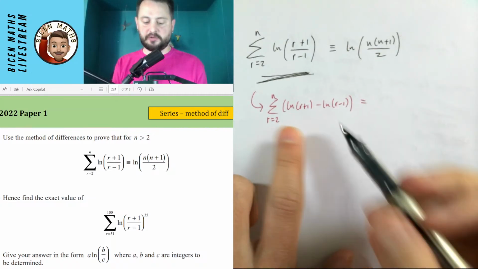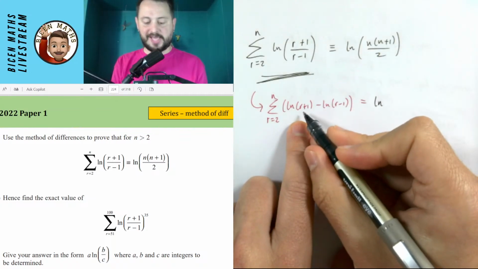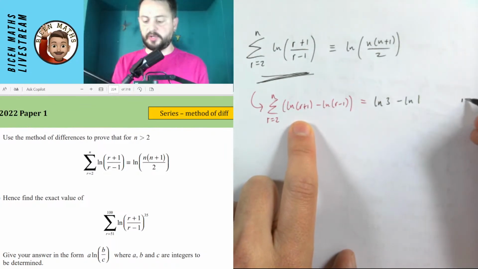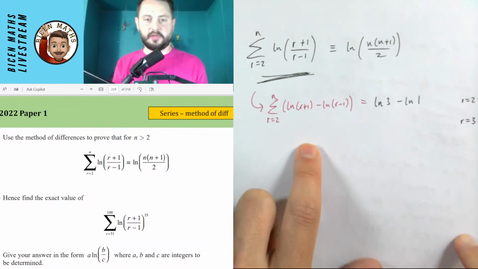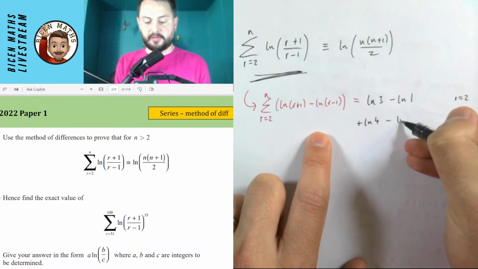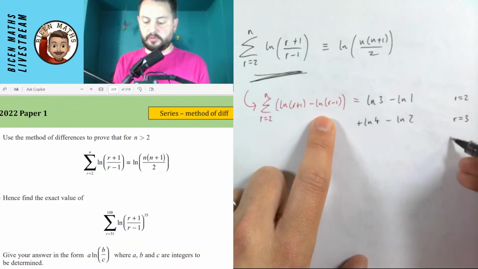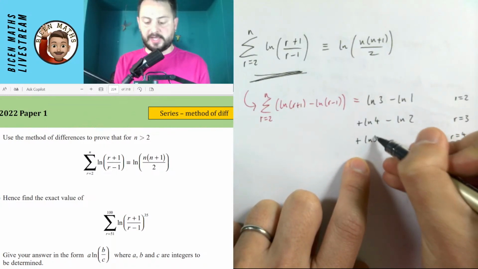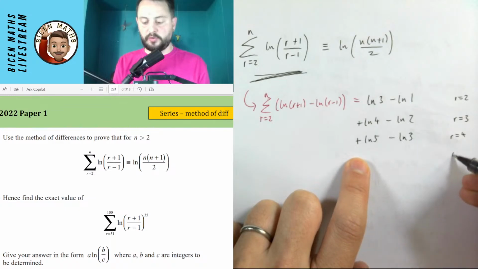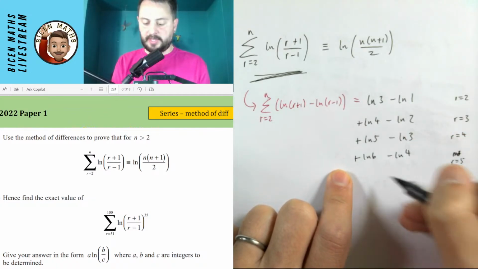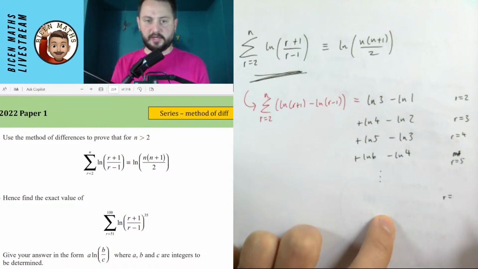So when I do the substitution, I'll start off with r equals 2, which is ln of 3 minus ln of 1. Now I'll do when r is equal to 3. So that would be plus ln of 4 minus ln of 2, since 3 minus 1 is 2. I'll do r equals 4 to make sure I know what the full pattern is going to be. So this would be plus ln 5 minus ln 3. If you want to do another one, r is equal to 5, you get plus ln 6 minus ln 4. And then I'm just going to say this would keep going, and I'll do my last two that I would have.